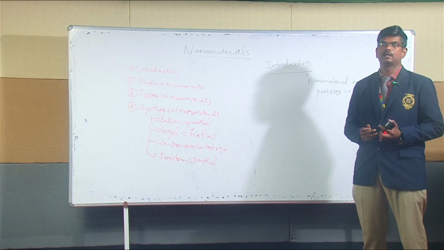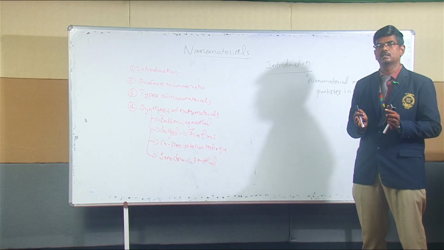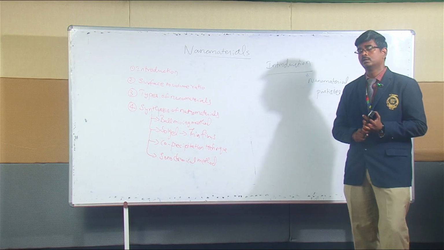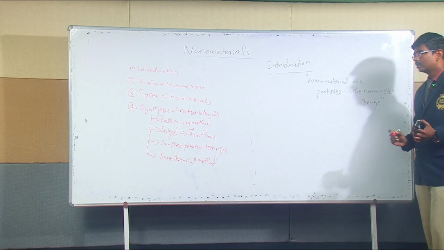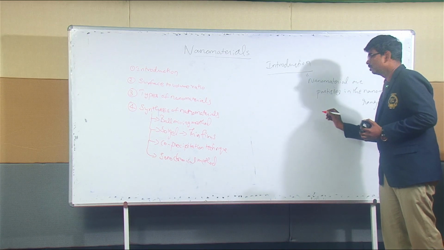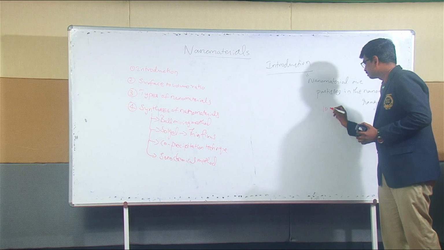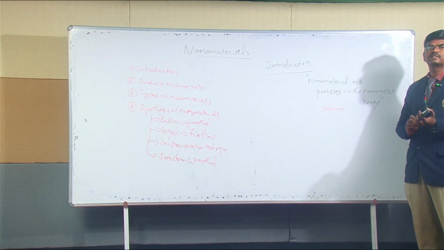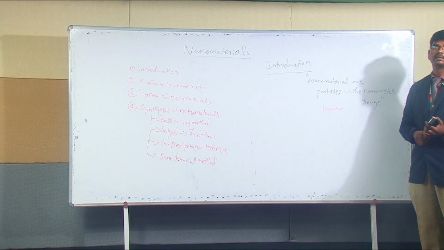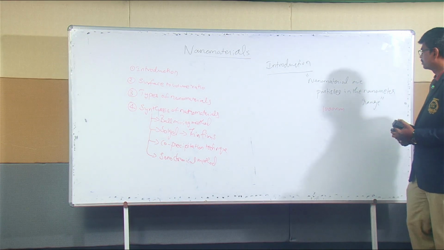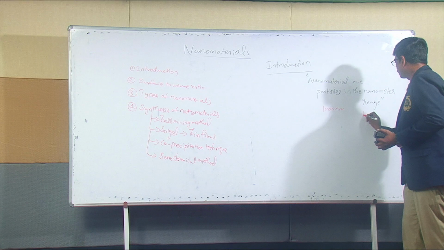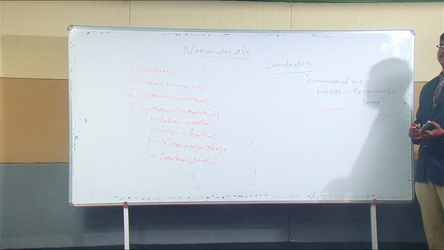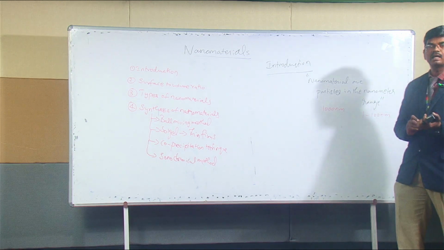The nanomaterials are the particles which have a particle size in the nanometer range. But what is that range? Many people will miss this part. What is the range of the particle size? For example, if I say 1000 nanometer, is it a nanoparticle? Can we claim this as a nanoparticle? Definitely not. The range to be mentioned is: if it is between 1 to 100 nanometer, we say it is a nanomaterial. If the range is beyond 100 nanometer, we cannot claim that as a nanomaterial.